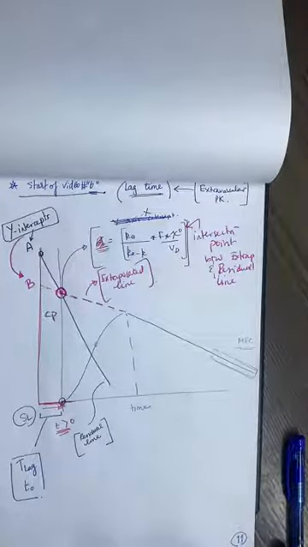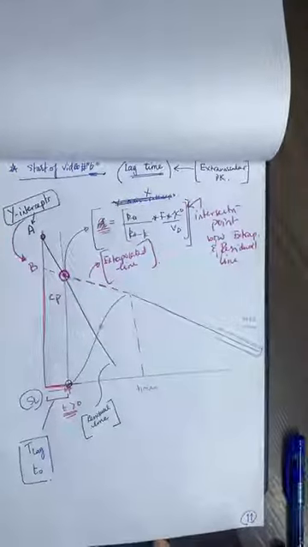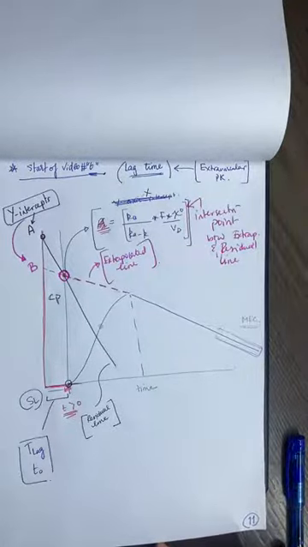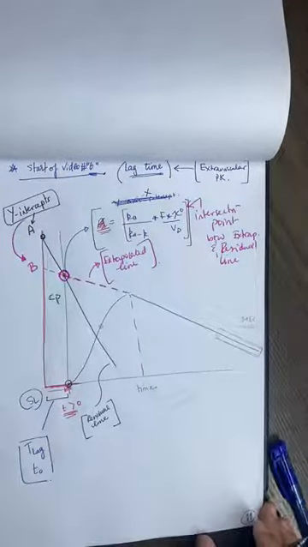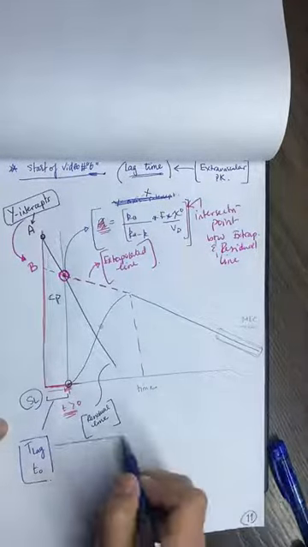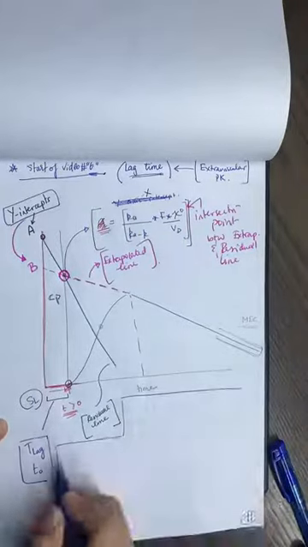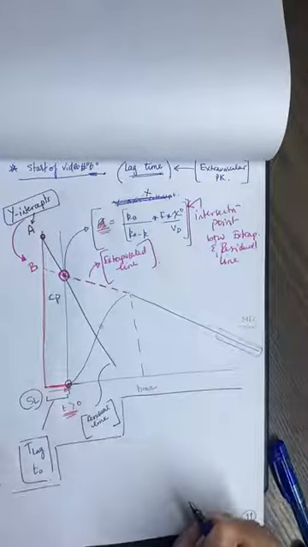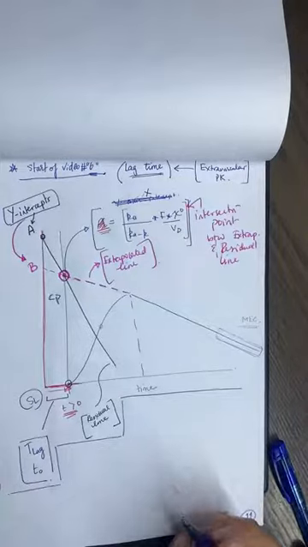Now, how will we use the kinetic model that I know for extravascular administration to determine the parameters or concentration that I need?